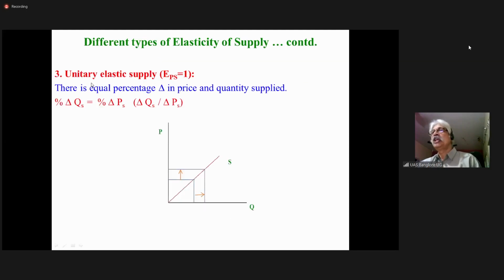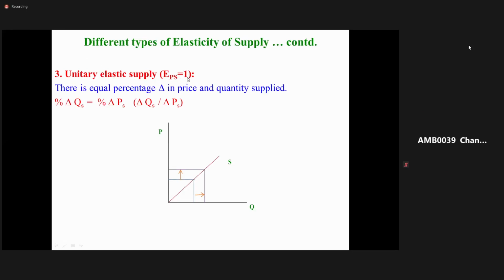The third one is unitary elastic supply. Whatever I cover from this point onwards, the next three slides, I'll repeat again. That's why you carefully look at the graph here. Unitary elastic supply means the coefficient is equal to 1.